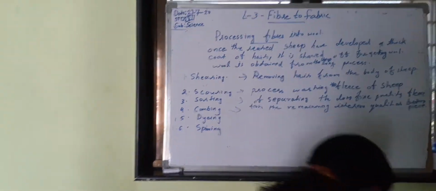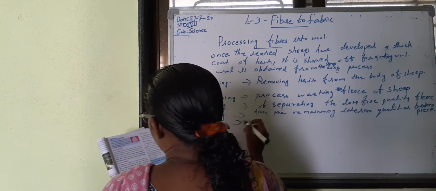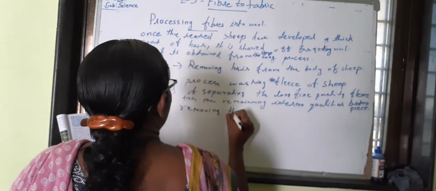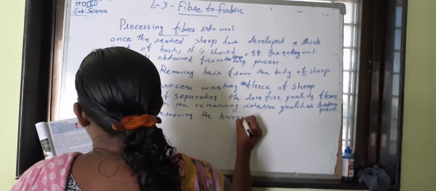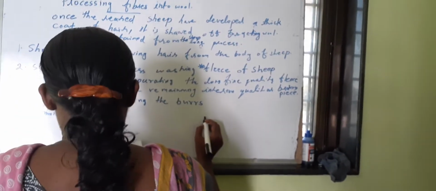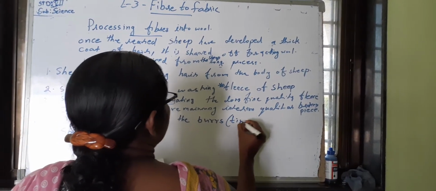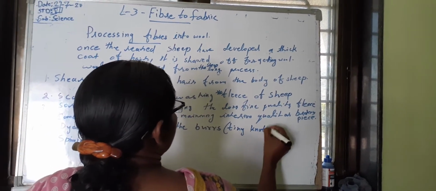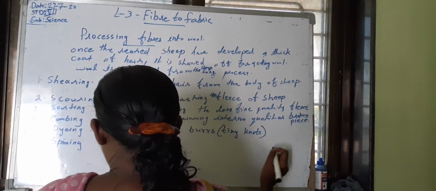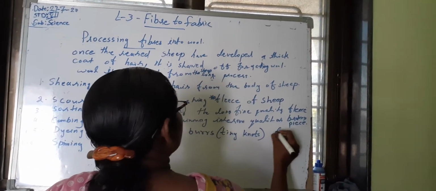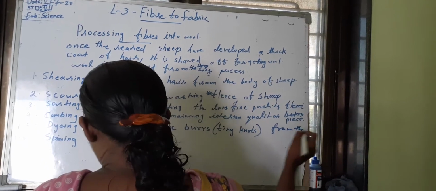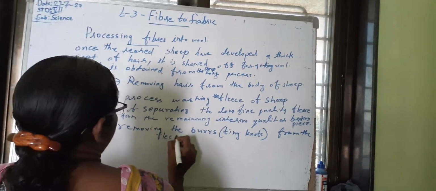Next one, combing. The combing method is the process of removing the burrs, B-U-R-R-S. Burrs means tiny knots, K-N-O-T-S, tiny knots. Removing the burrs from the fleece is called combing. If fleece is combed, it removes the burrs.